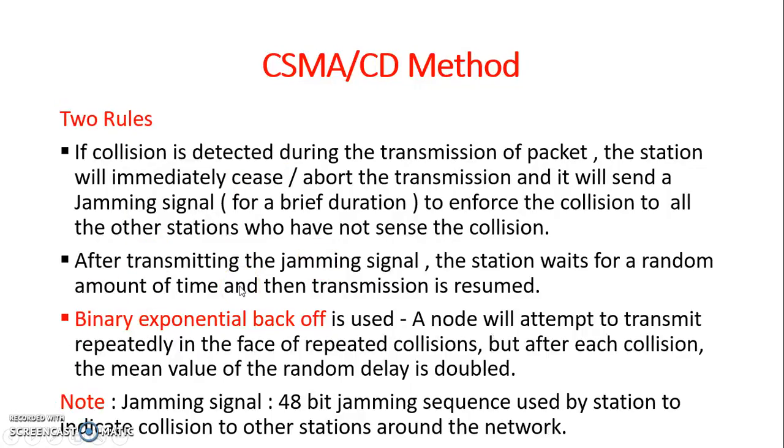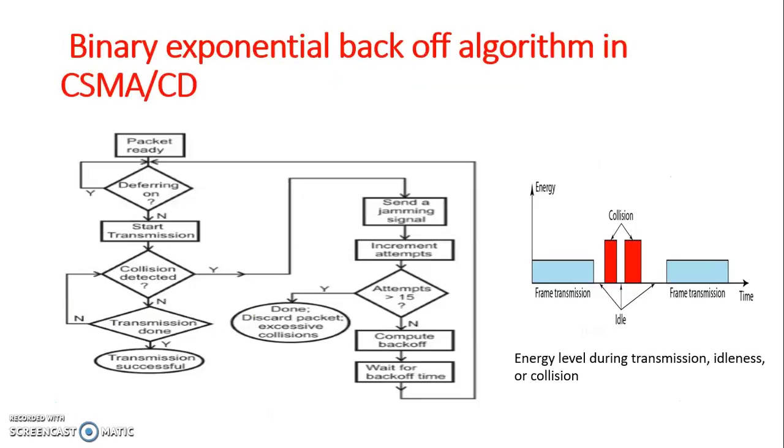Now let's see the flow process of this. When the packet is ready, it checks whether it must defer or postpone, which means if the channel is found to be busy, it has to defer the transmission. If yes, then it will wait for a back-off time. That is, it will wait for a random amount of time. Most probably we will use binary exponential back-off. If no, which means the channel is idle, it will start the transmission. If there is a collision, if it is yes, then it will send the jamming signal to all other stations which are connected in the same medium.